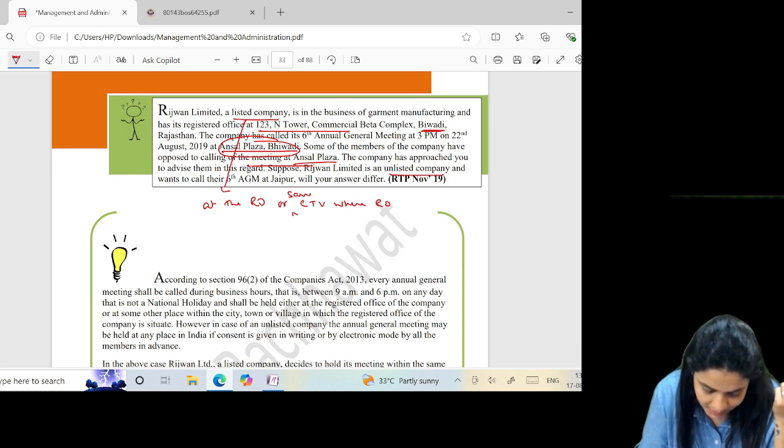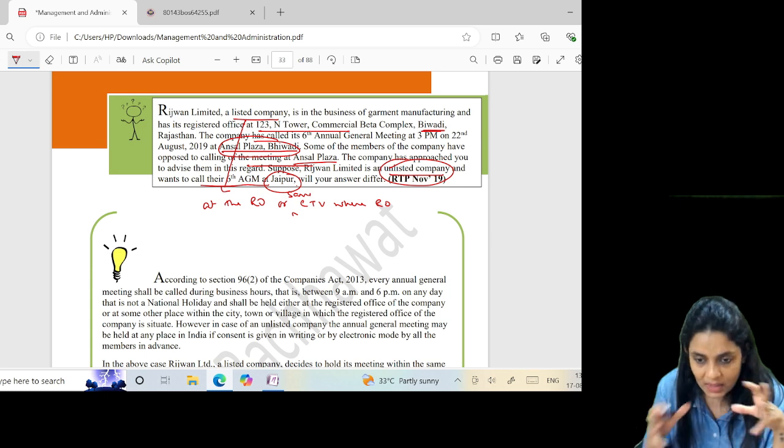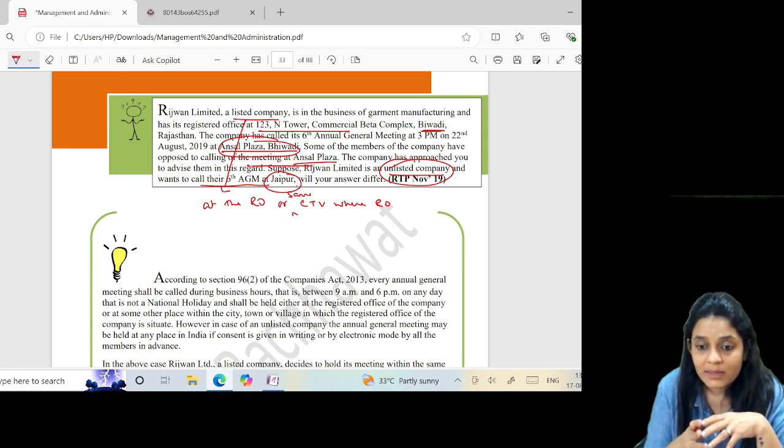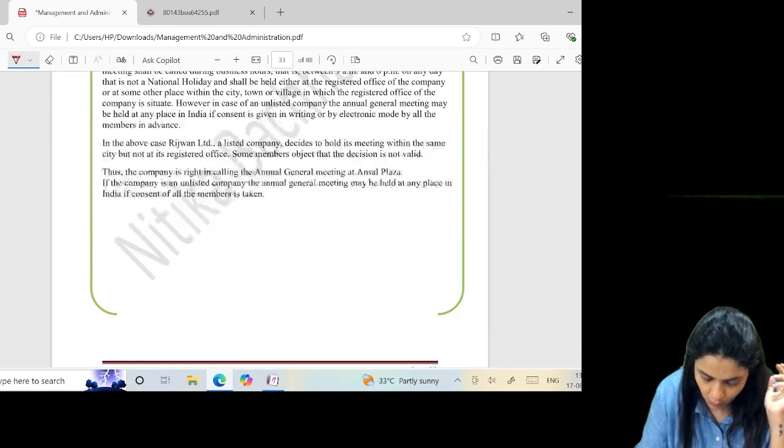Suppose it's an unlisted company and wants to call its sixth AGM at Jaipur. If it is an unlisted company, it can call its meeting anywhere in India, provided prior consent of all the members is taken either in writing or by electronic mode.